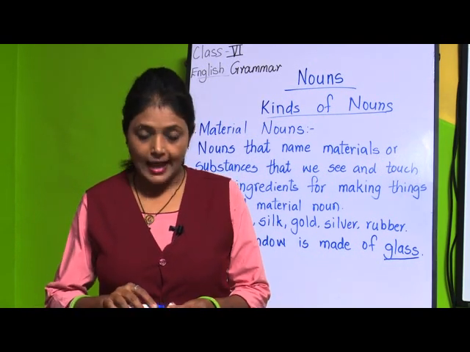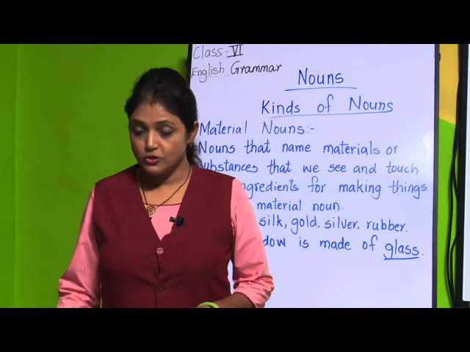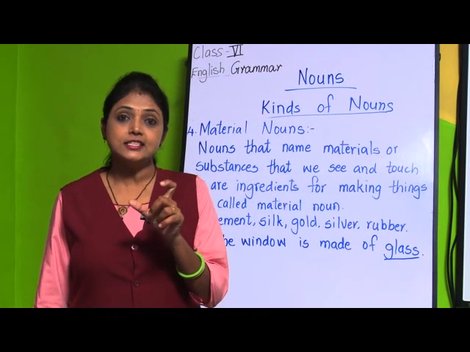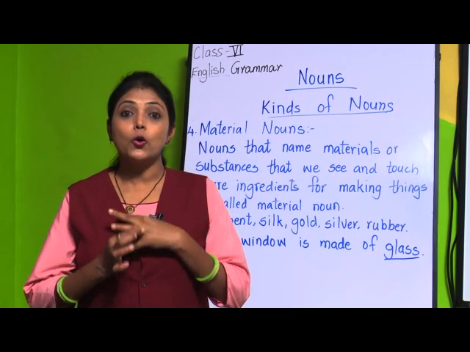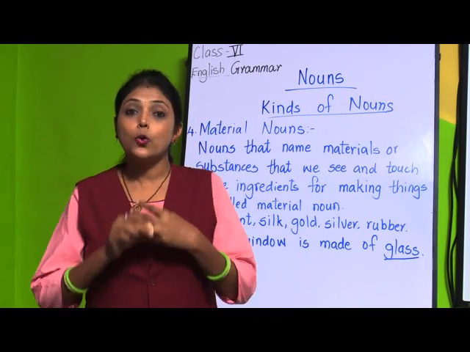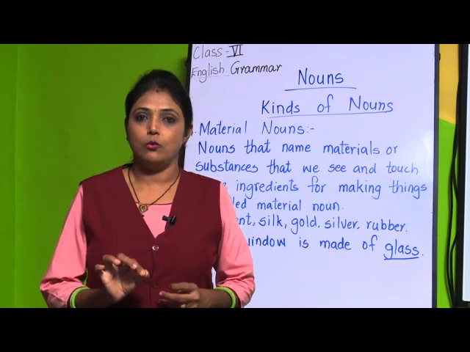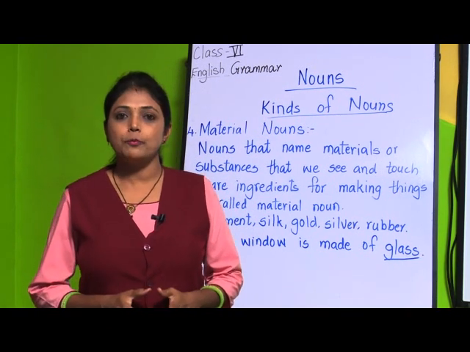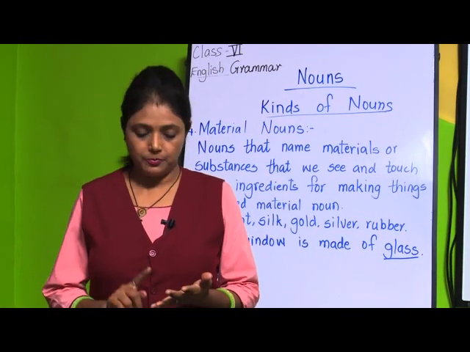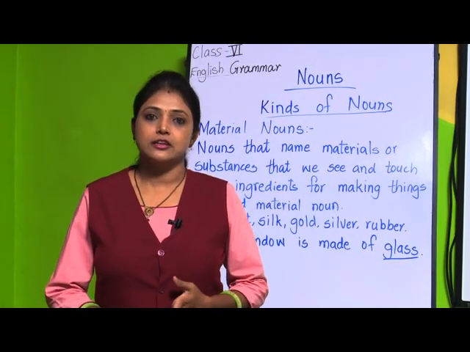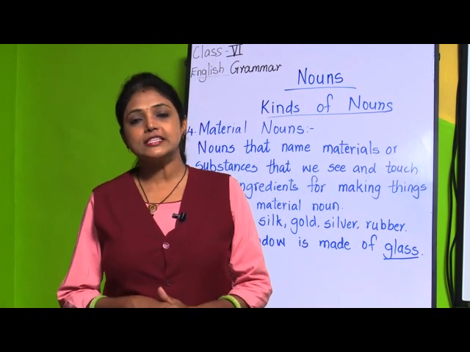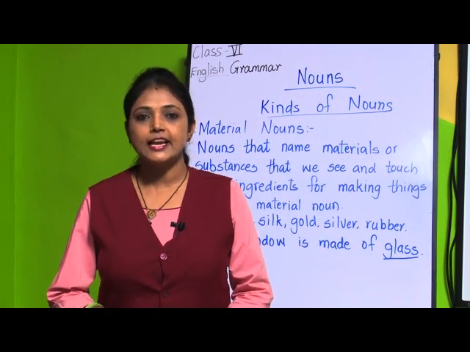My mother has a silk sari. So, the word silk is material noun. I have worn a gold finger ring. So, gold is a material noun. Okay. So, I will stop here. We have completed proper noun, common noun, collective noun and material noun. In our next episode, we will see the remaining nouns. Till then, thank you.